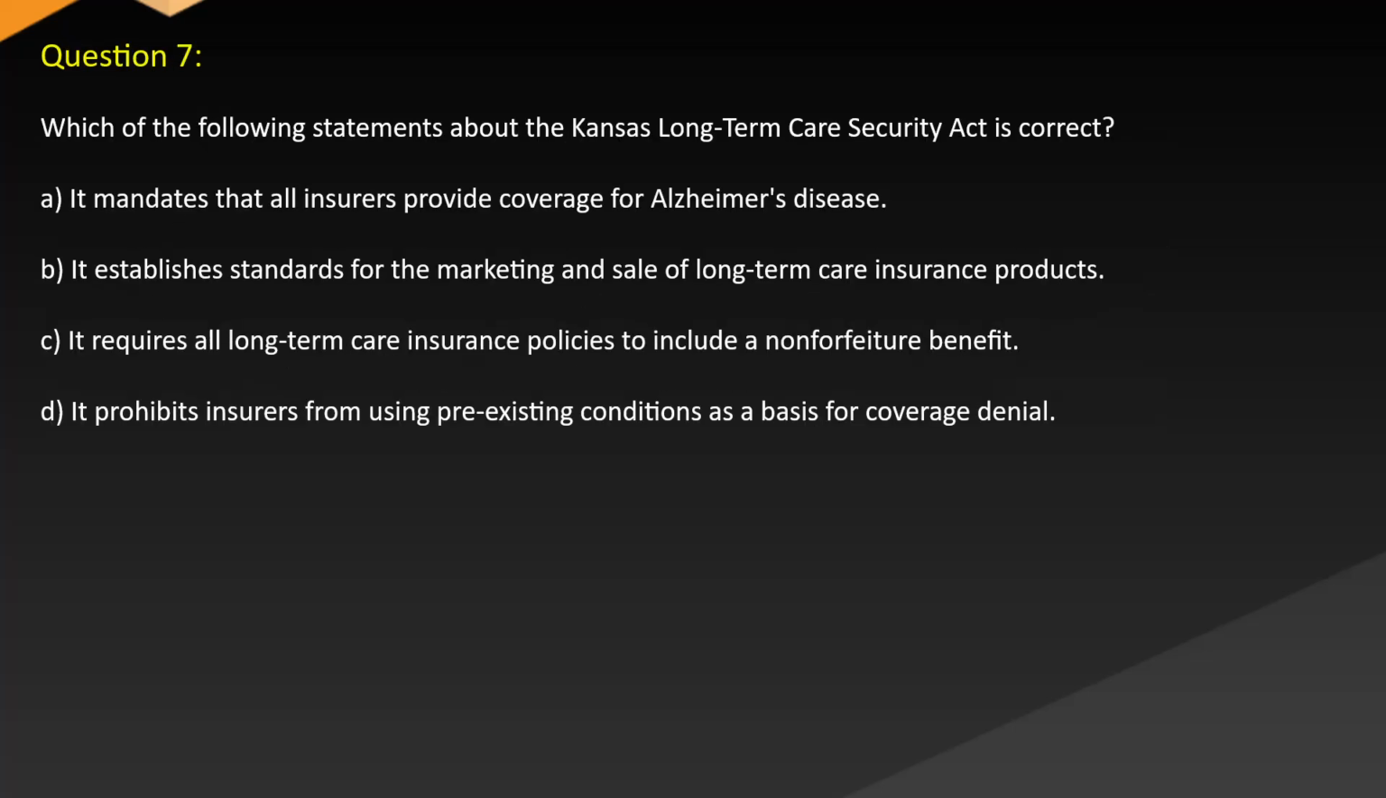Question 7. Which of the following statements about the Kansas Long-Term Care Security Act is correct? A. It mandates that all insurers provide coverage for Alzheimer's disease. B. It establishes standards for the marketing and sale of long-term care insurance products. C. It requires all long-term care insurance policies to include a non-forfeiture benefit. D. It prohibits insurers from using pre-existing conditions as a basis for coverage denial.